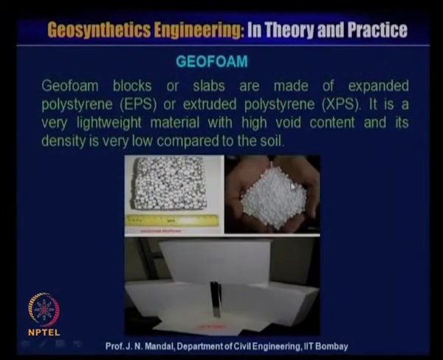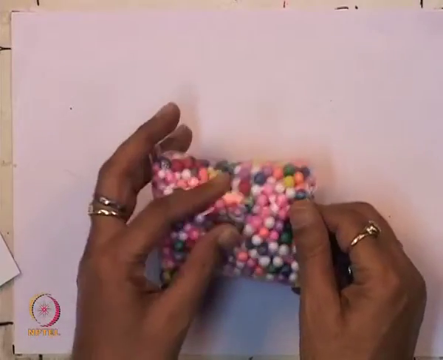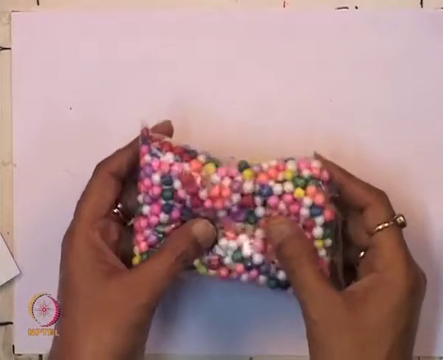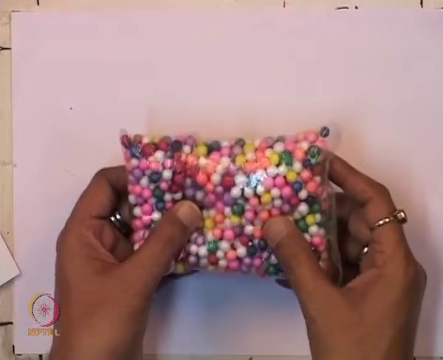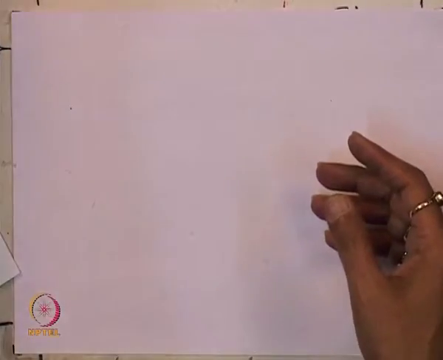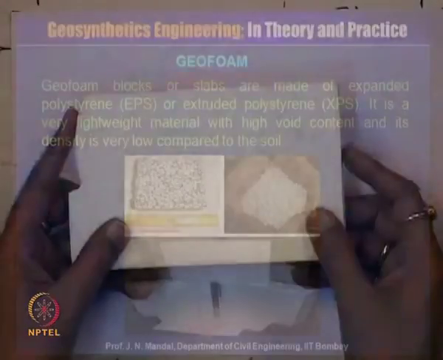We use plastic for the packaging for any TV, radio, or a lot of electronic goods, and it is a super light material. You can have this in the form of beads, and also from the solid. You can see some in the form of beads, and also some in the form of dust. These beads, at a particular temperature and pressure, can produce this kind of geofoam material.